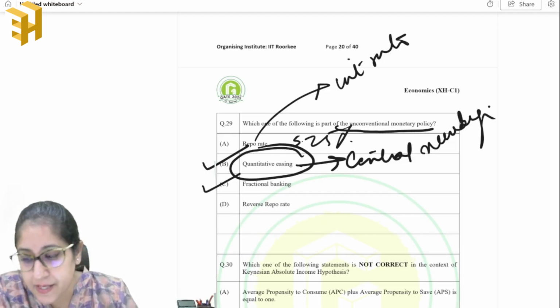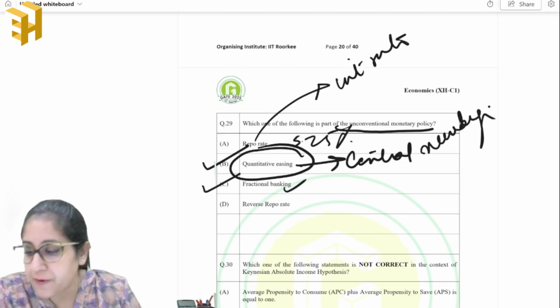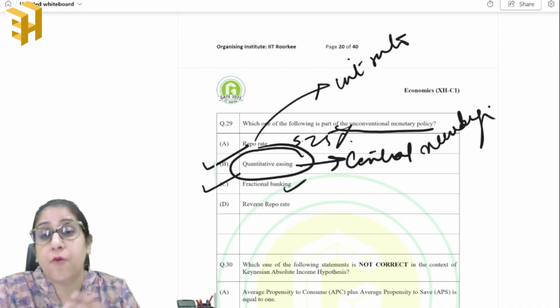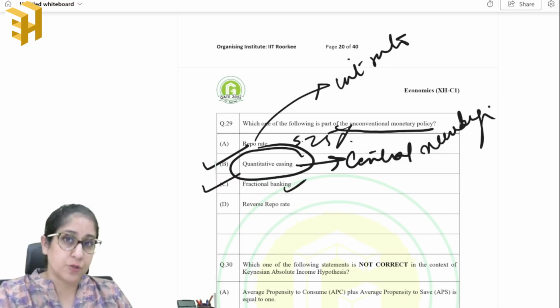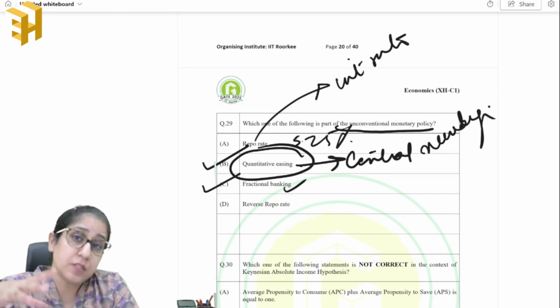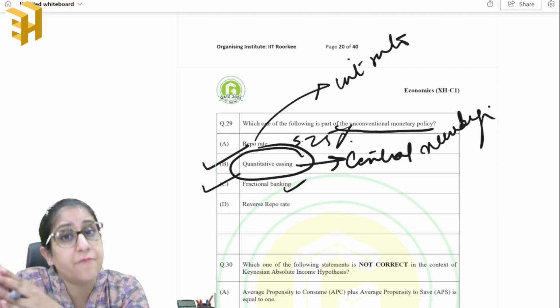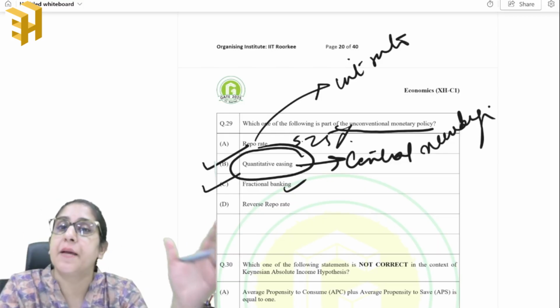Fractional banking is basically the banks that will hold a small percentage of its deposits, right? And what will be these deposits? In form of liquid reserves, so that they can lend it out to the borrowers. So the banks keep a certain proportion of the deposits that are there from the customers, and that will be used for other lending purposes.